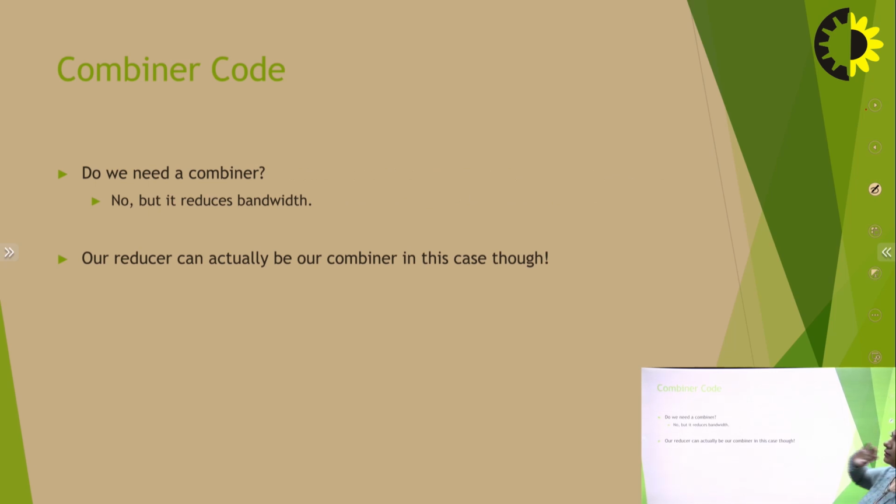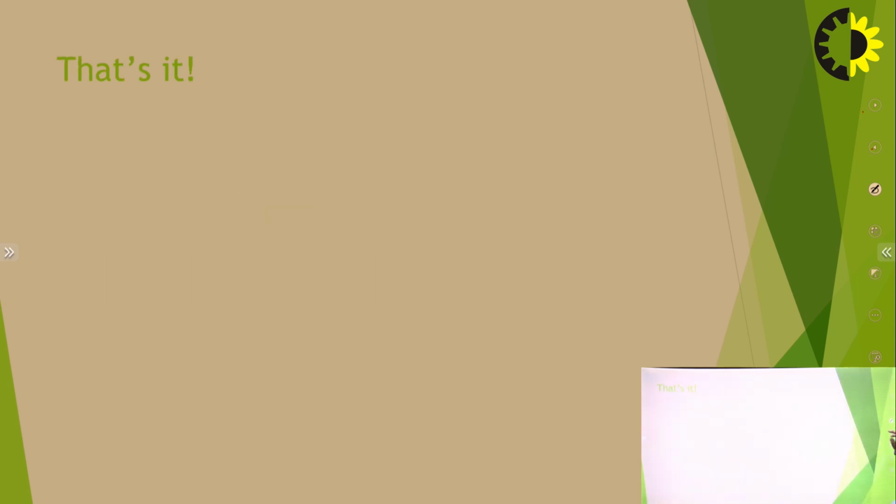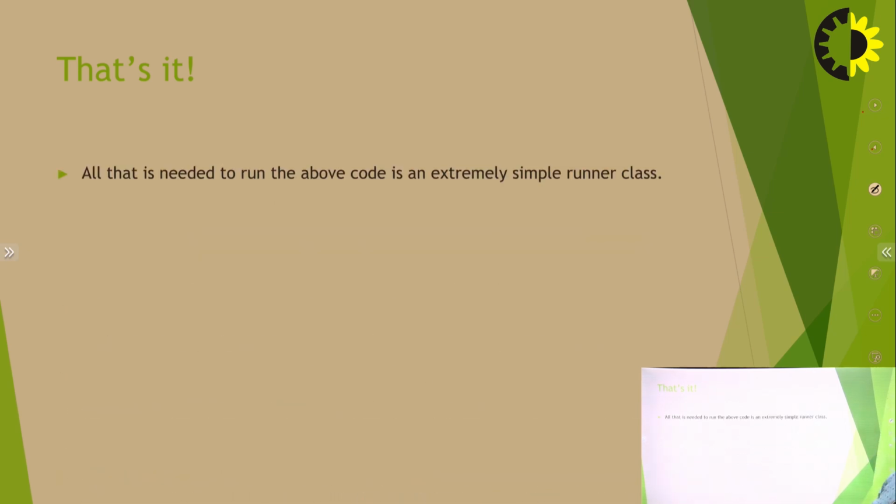After that, there is a combiner, which reduces the bandwidth used, and our reducer can actually be our combiner in this case. All that is needed to run the above code is an extremely simple runner class.